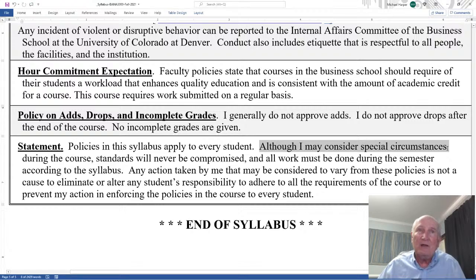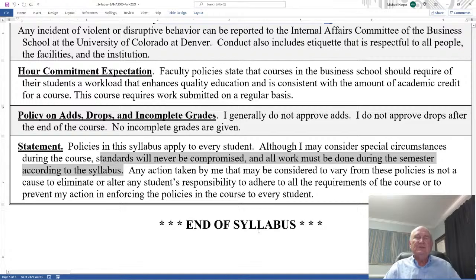Now, I'm aware special circumstances occur, and although I may consider special circumstances during the course, standards will never be compromised. You have to do the work, and all work must be done during the semester according to the syllabus. So, in other words, sometimes I'll do things to help people, but I will not violate the standards, and I will not violate that all the work must be done during this time. No incomplete grades are given. Nothing is done after the course. But during the course, I'll help you if I can. If there's something I can do to help, I certainly will.